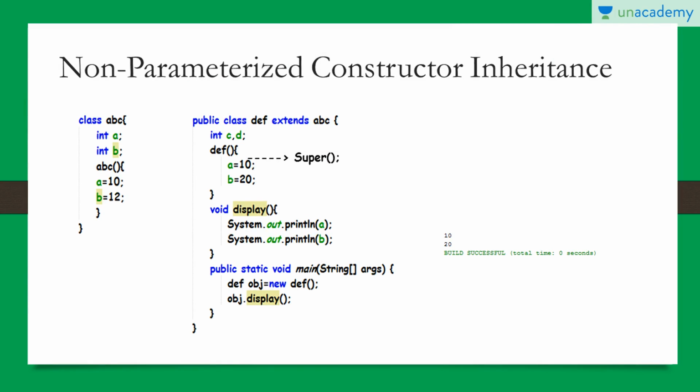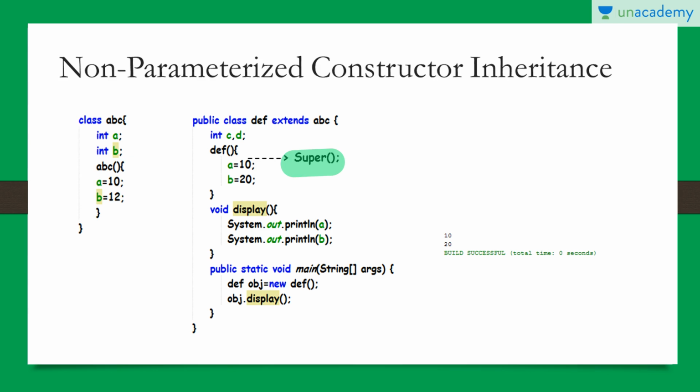Now in my previous example I have not created any constructor. Now in this example I have created a non-parameterized constructor in the ABC class, which is a base class. Now if I have created a constructor in the base class and I have given some initial values like 10 and 12, we know that it must be called at the very first line of the DEF constructor.